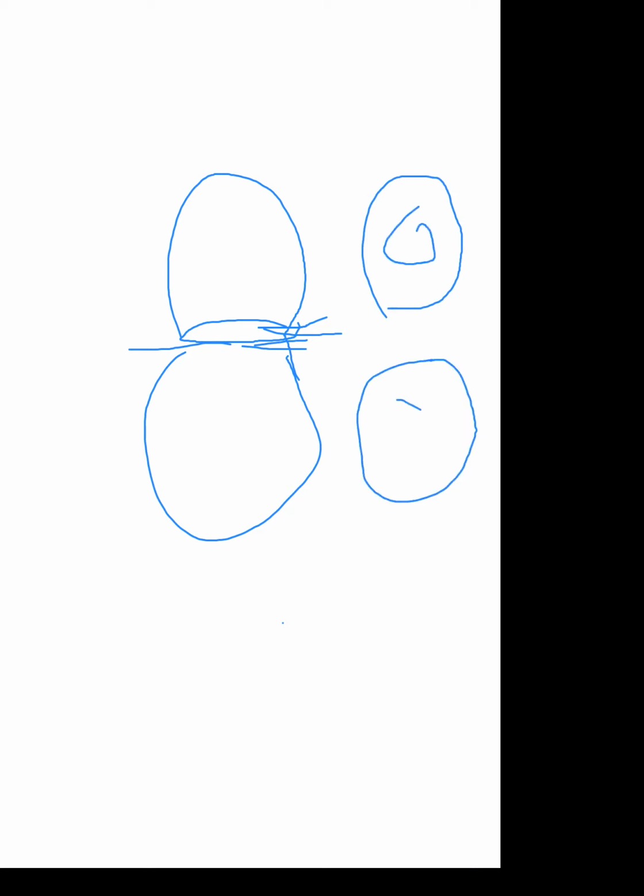This is the nucleus of one cell. This is another cell. Means in the case of a plant cell, a cell plate is formed, and in the case of an animal cell, a cell furrow is formed. For what purpose is it formed, or in which process is it formed? It is formed in cytokinesis.